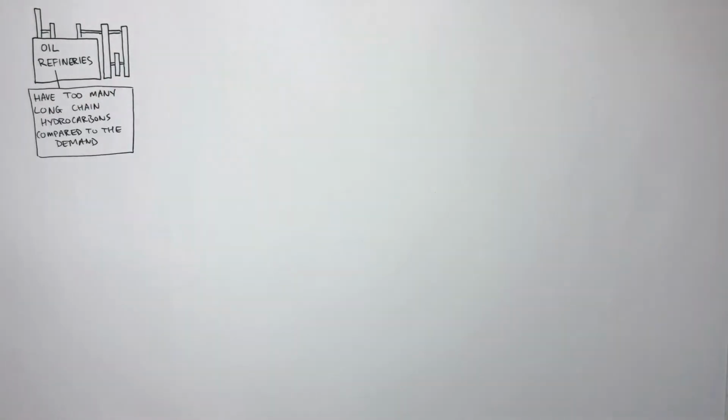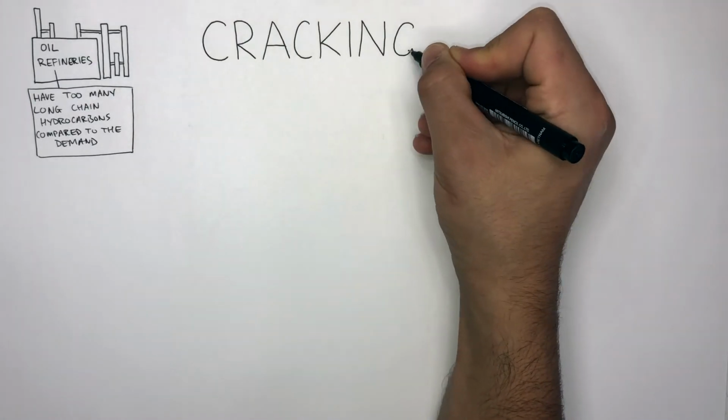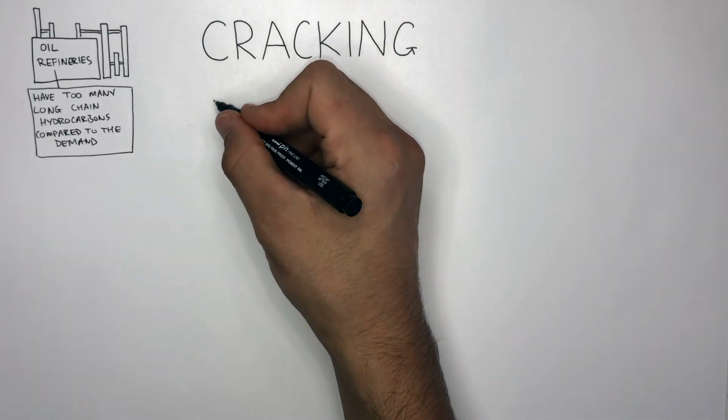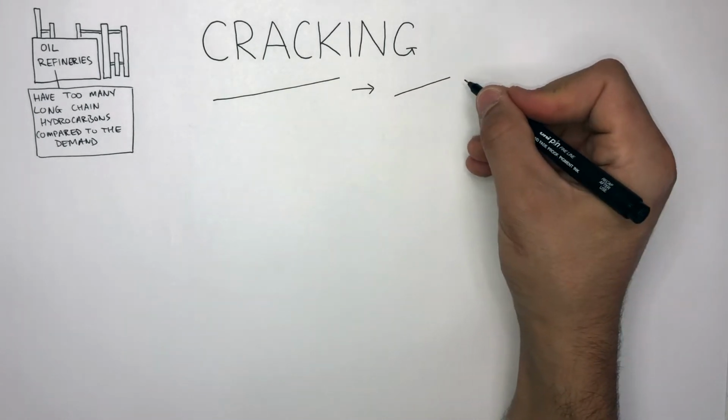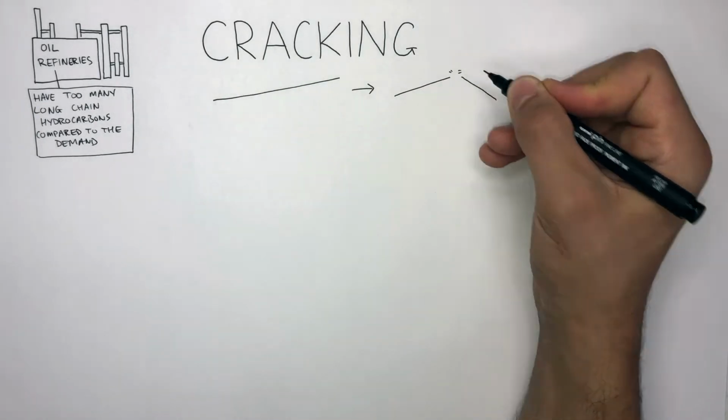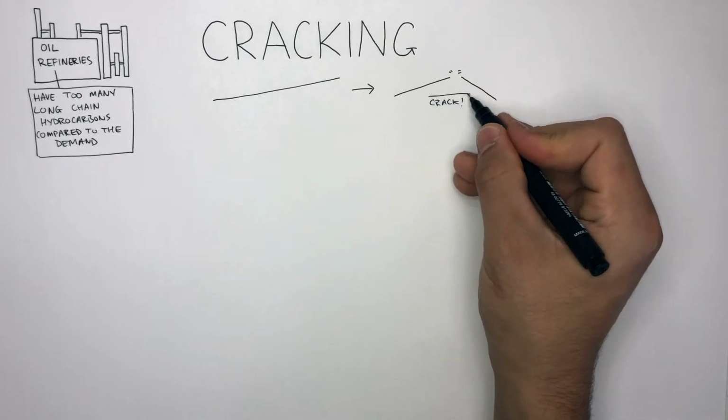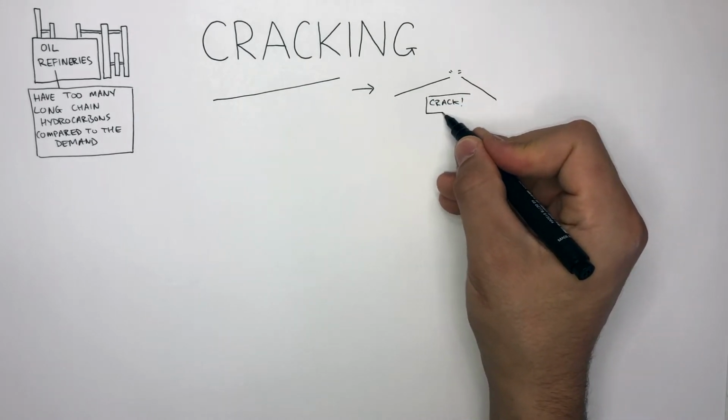If something isn't done with those unused hydrocarbons, they will just go to waste, and the oil industry would never allow that. To help meet the demands of the shorter chain hydrocarbons, we use a process called cracking. This is where a longer chain hydrocarbon is broken into two shorter chain hydrocarbons. We use the word crack, which just means to break the covalent bonds between the atoms.